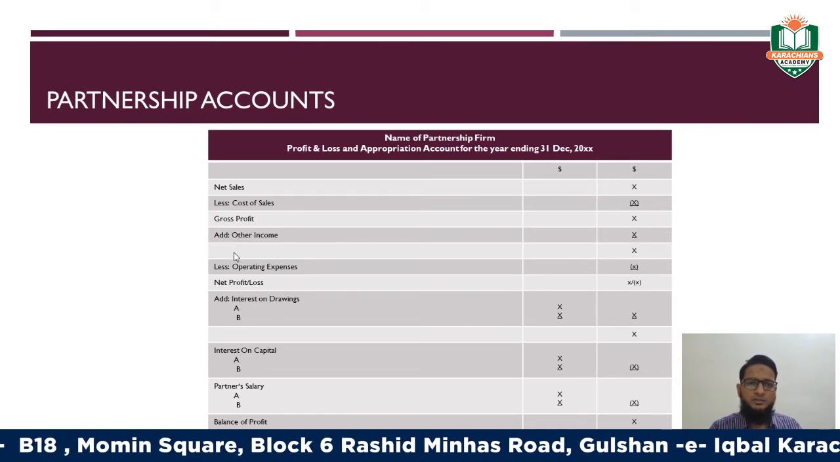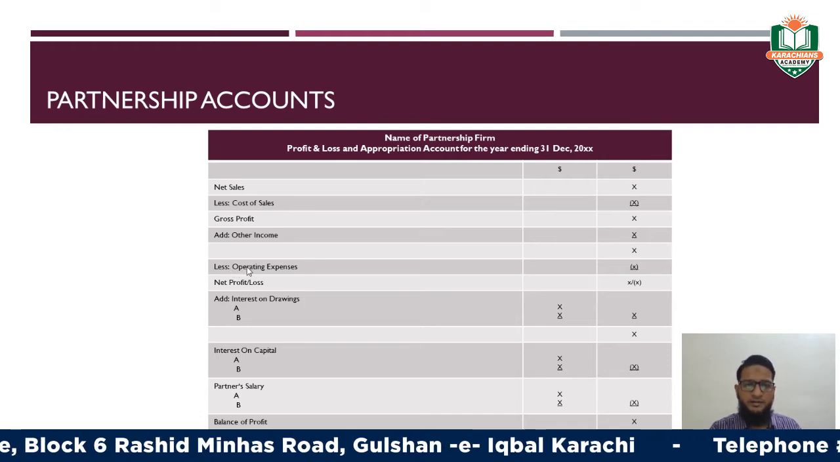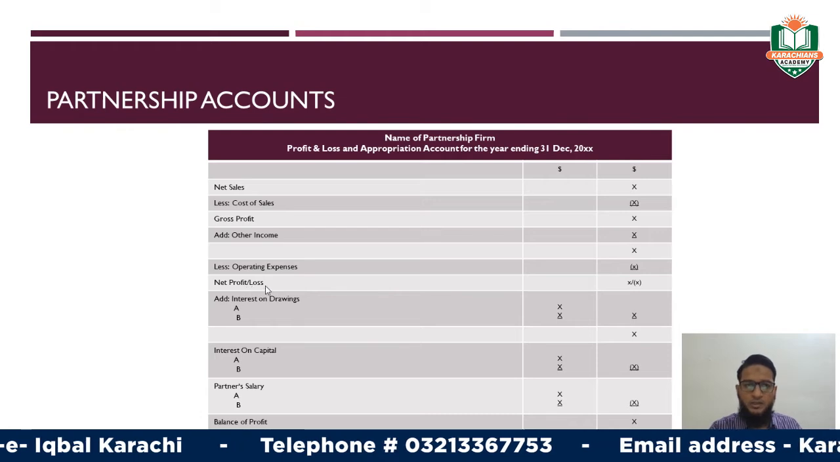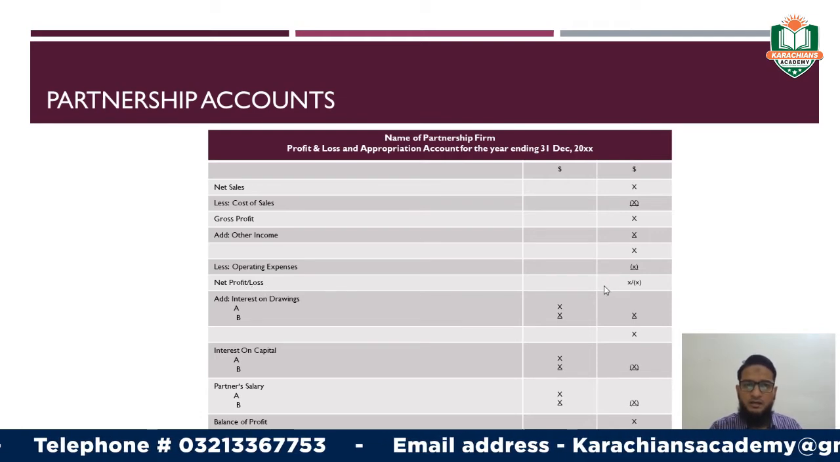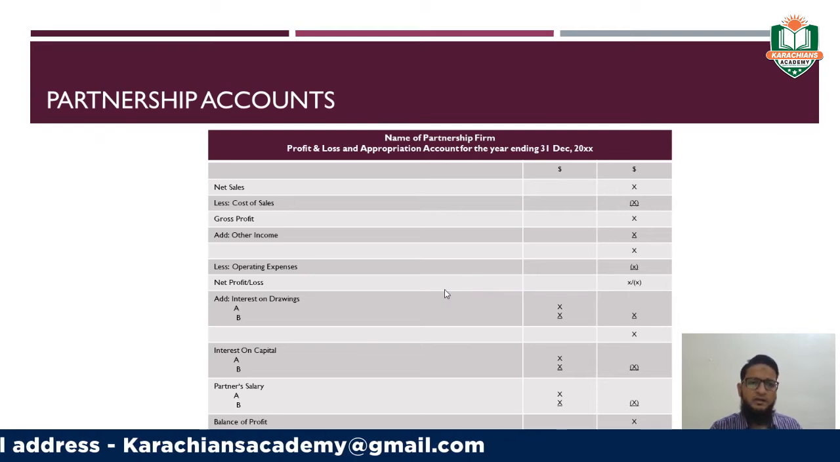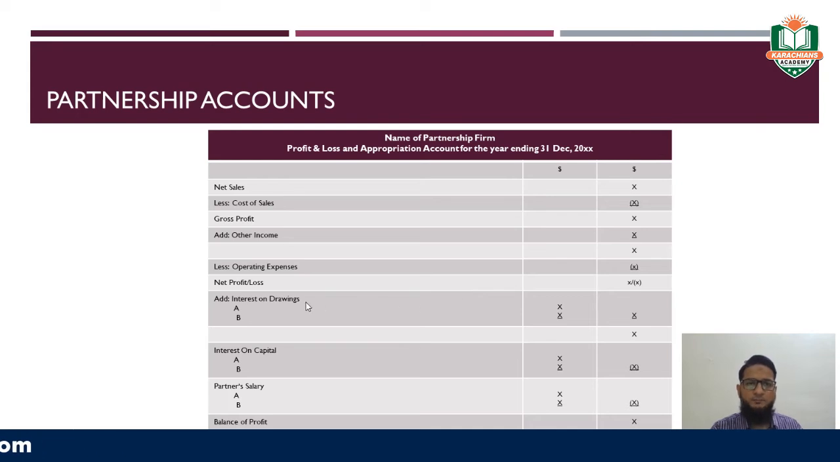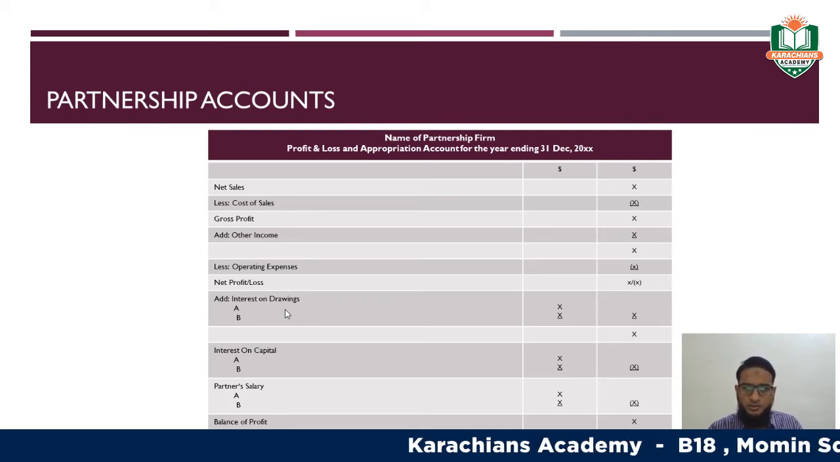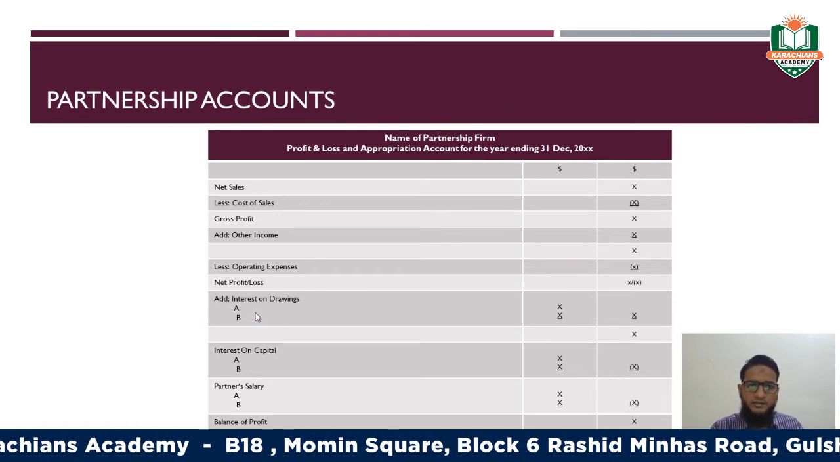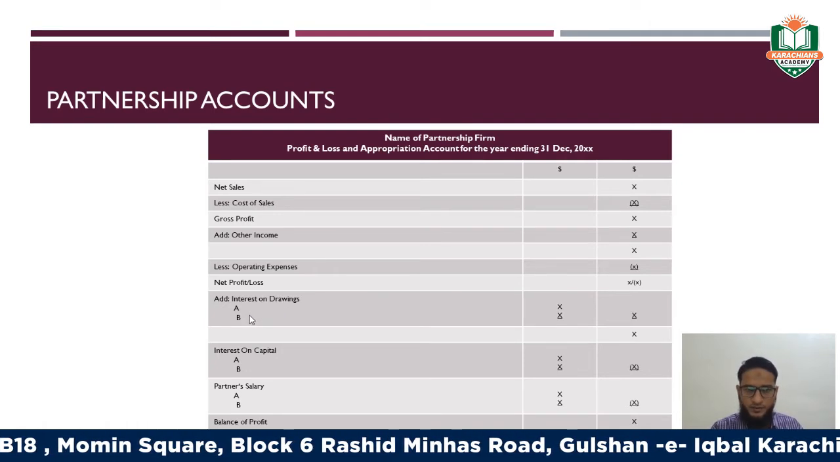Then you have to deduct all the operating expenses in order to derive the amount of net profit or loss. Once you have determined the amount of net profit or loss, three or four steps should be followed further. The first step, in order to make the appropriation or the distribution of this profit or loss among the partners, is to add the interest on drawings among the partners, right?